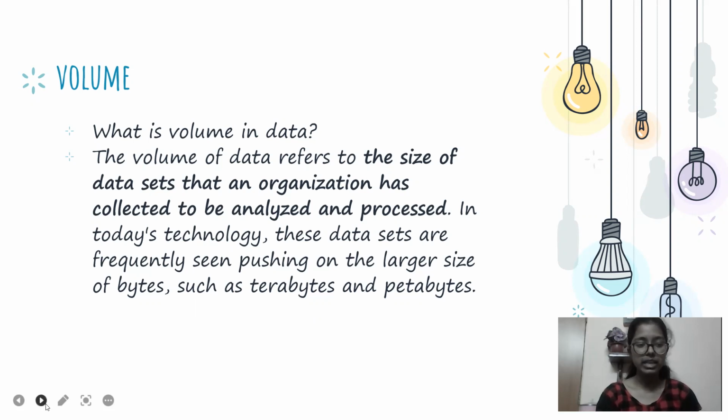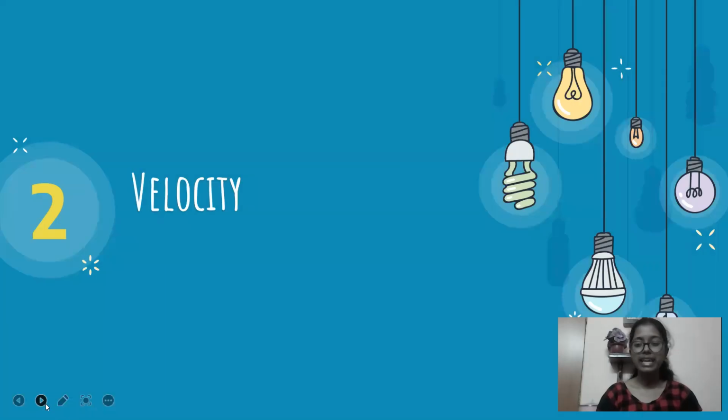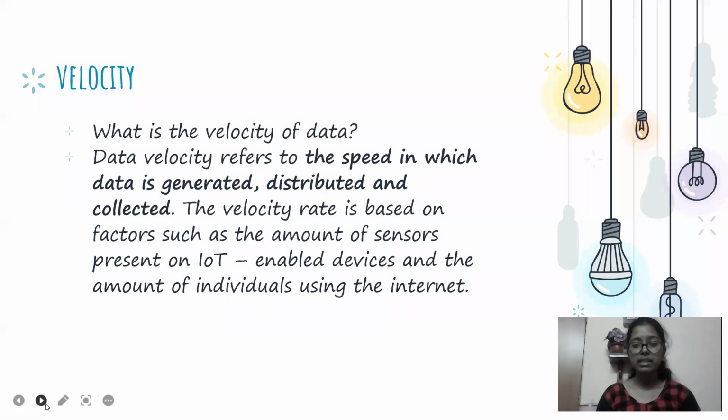And the second V is velocity. Velocity is nothing but the speed of the data. How fast the data is transferred from source to destination, determined by how many bits of data are transferred per unit of time, like bits per second or bytes per second.